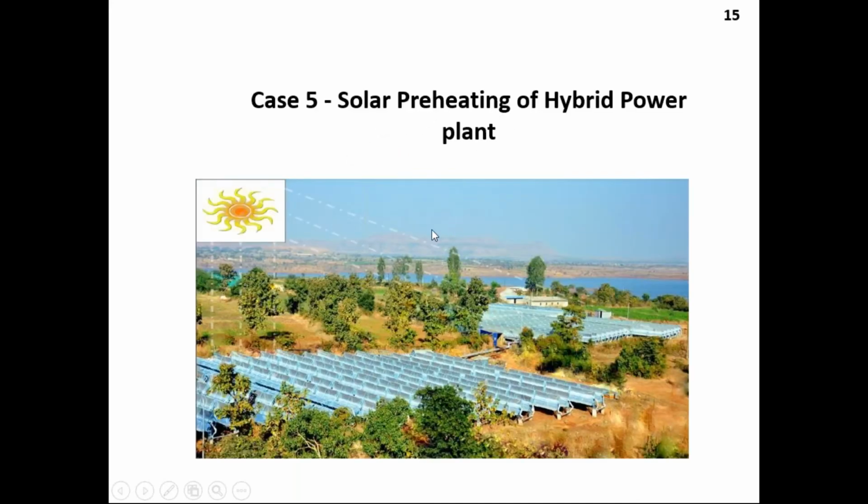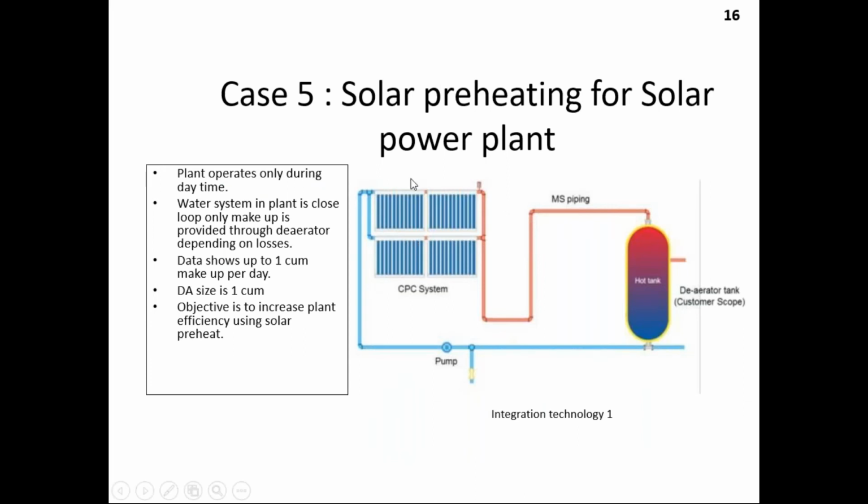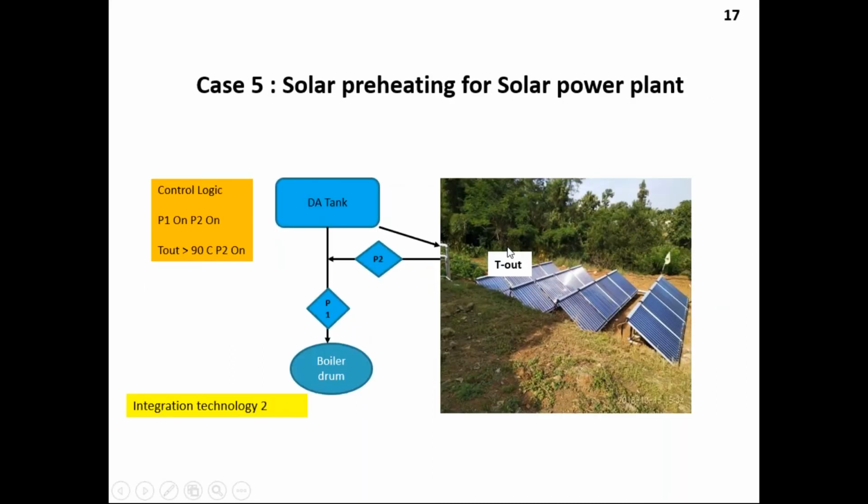So for this solar preheating of the hybrid power plant, which is installed in Shive, as I showed you in an earlier slide, a separate CPC based system was installed for water preheating. In the modified version, as I mentioned earlier, during evening hours, whatever heated water was available in these collectors was taken to the boiler drum, so that the initial temperature of the boiler drum was increased, and that was available in the next morning in the process.